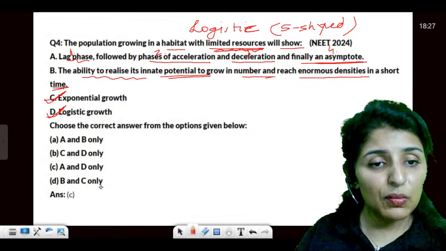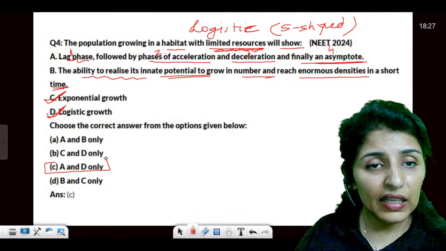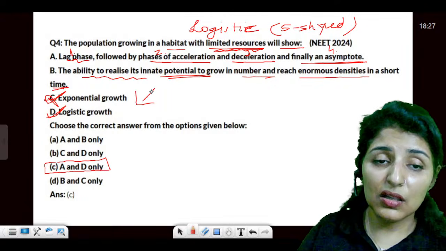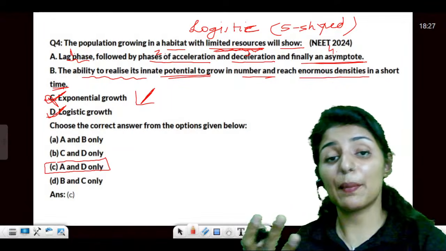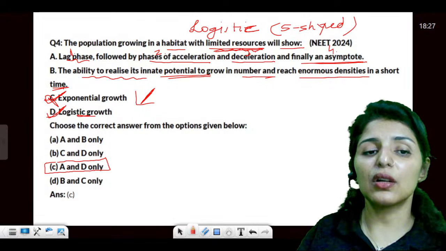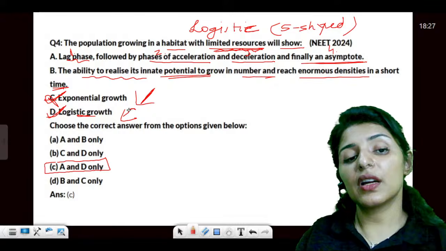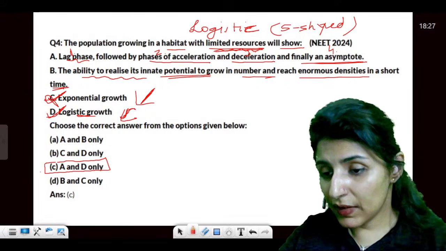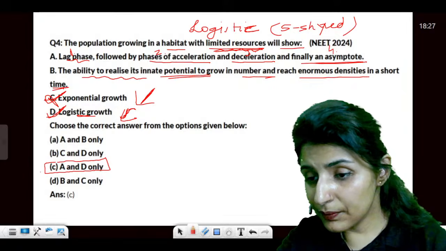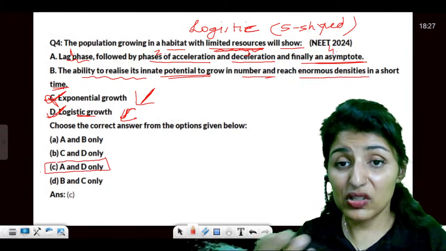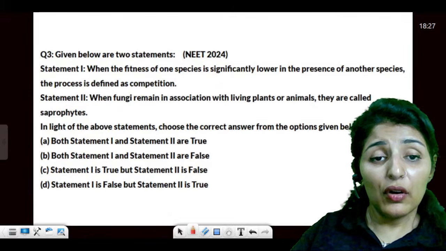So the answer should be A and D. Sorry, it is not exponential growth. Exponential is one which happens during unlimited resource supply. It's not exponential, it is logistic. Is that clear? So we get an S-shaped curve like this. The answer would be A and C. Clear to all? Yes, Vishwa, that is not exponential, that is logistic. Moving on to the next question.